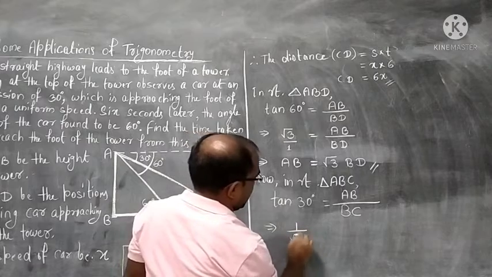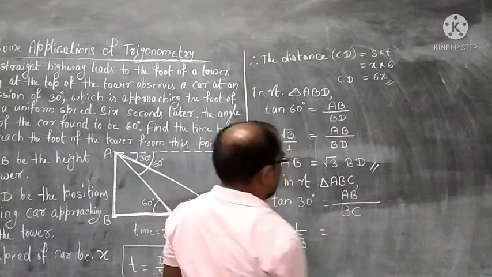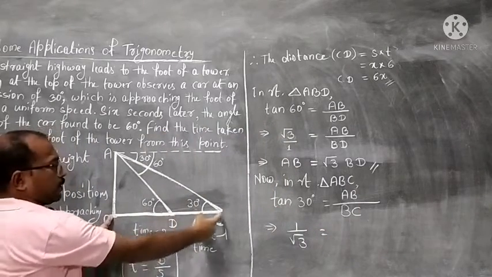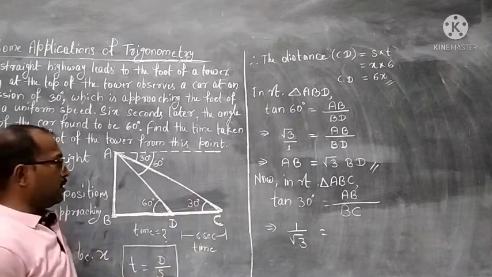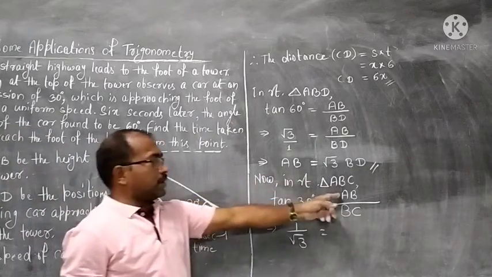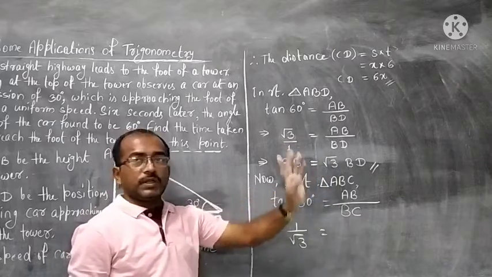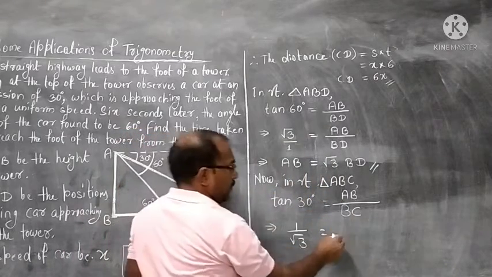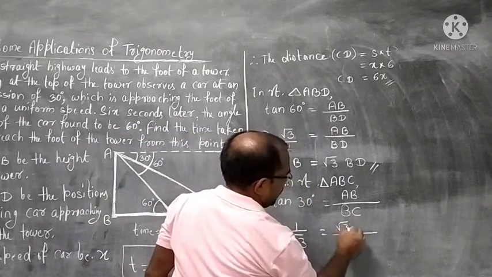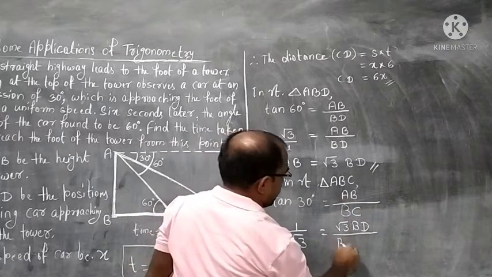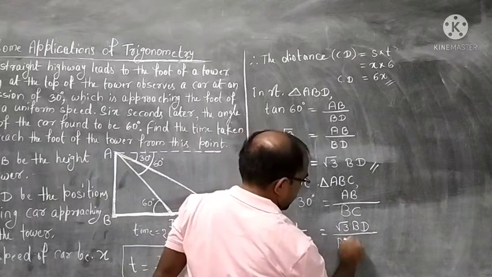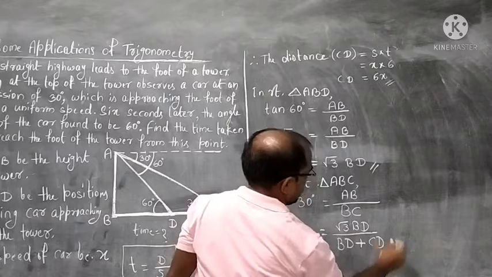When we look at BC in the diagram, we will find BC is in two parts, BD and CD. So BD plus CD. And AB we have got from the first right triangle, root 3 BD.